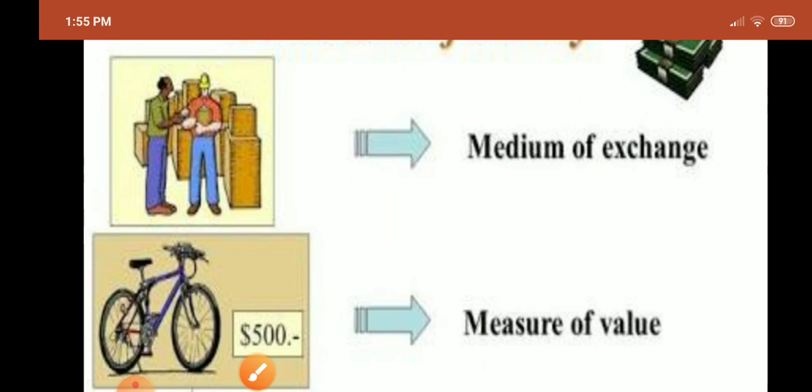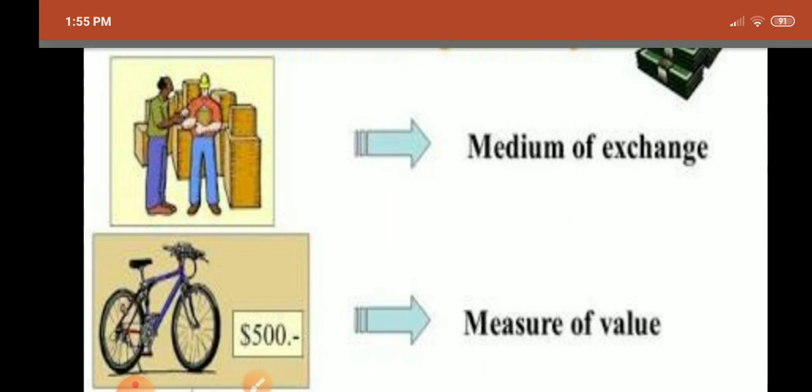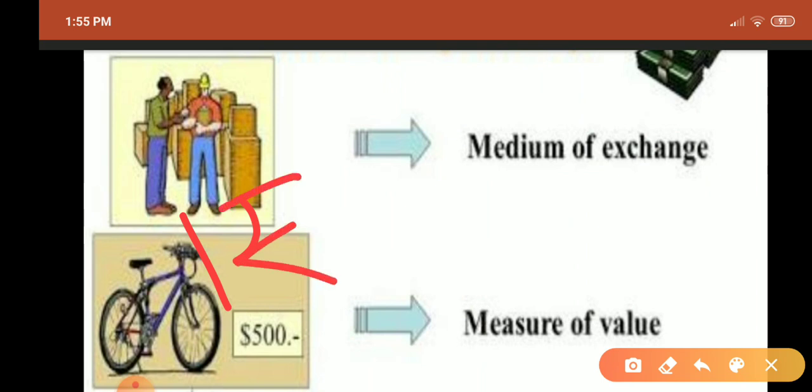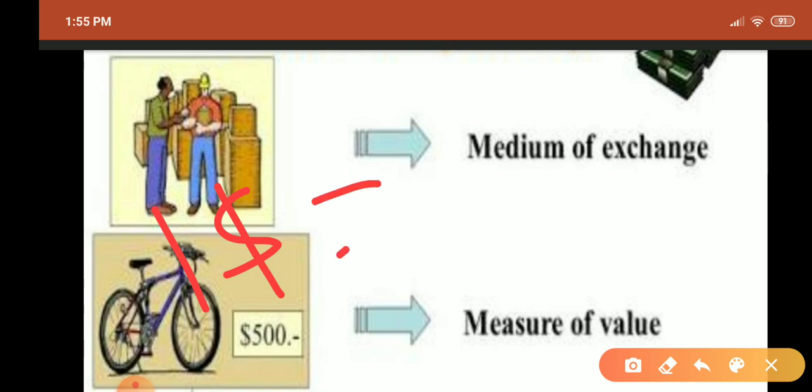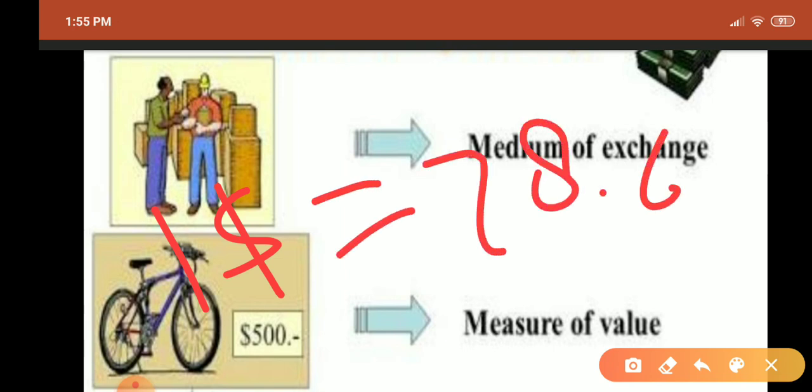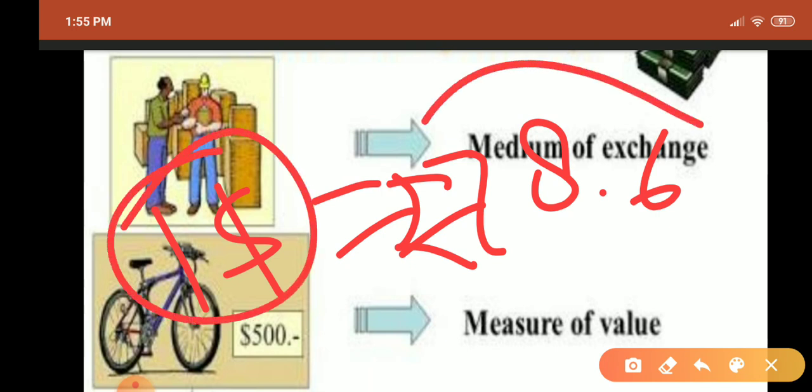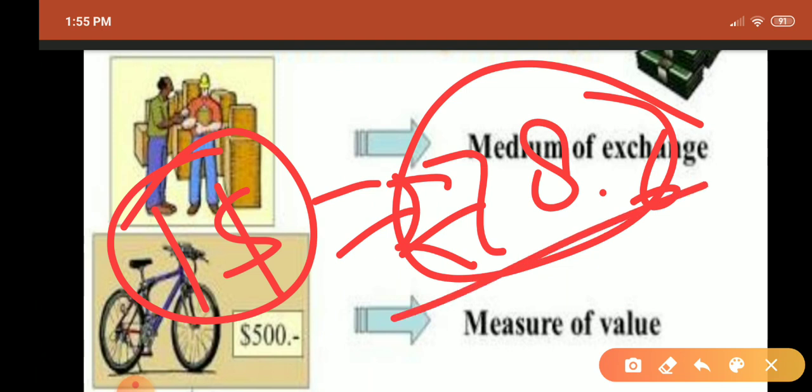And we also know that $1 is equal to 78 point something rupees. The value of the dollar in terms of rupees: if any person has $1 and I want to take this dollar, I have to pay 78 rupees. This is a measure of value. Money is very helpful in measuring any commodity in terms of value.